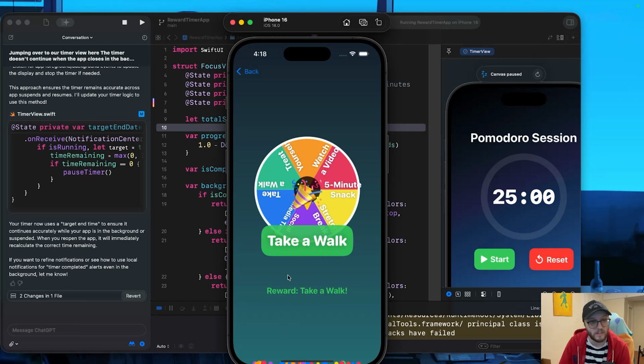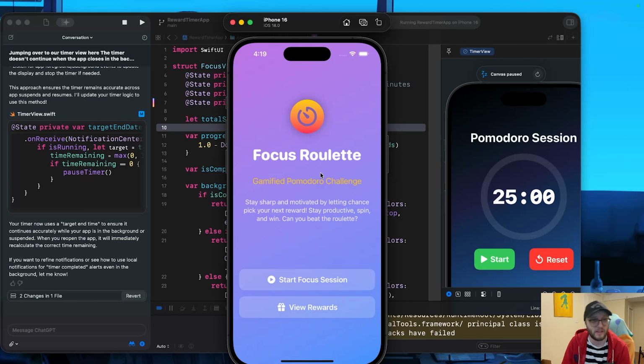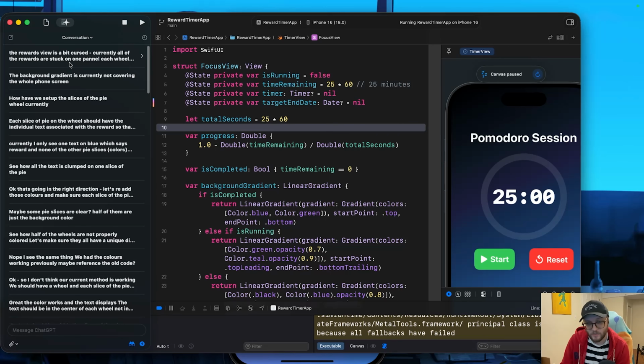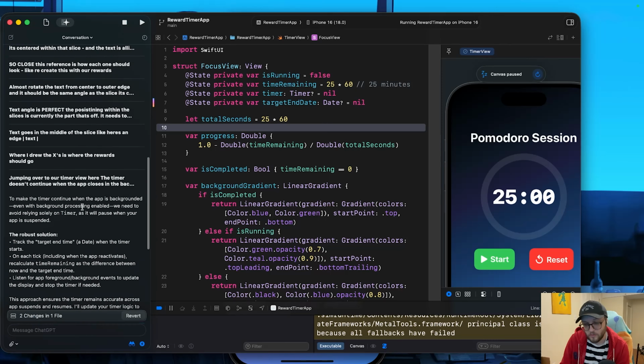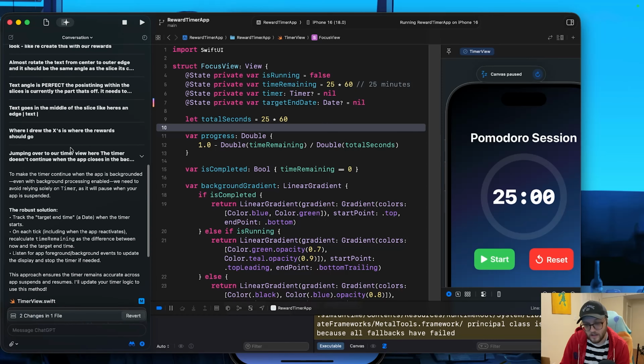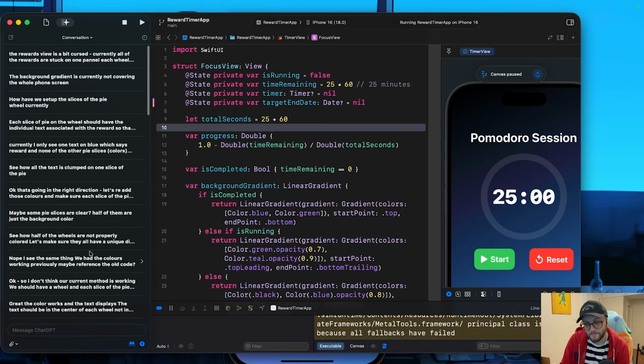There's no respin. There's no current way to add custom rewards. So there's a ton of work that needs to be done. I would say extremely unproductive after 39 minutes. That honestly didn't feel like I spent 39 minutes working on it. And this is where we started with the pie wheel. Scrolling. And this is where we did the timer. So yeah.